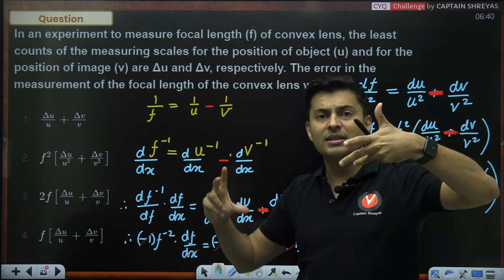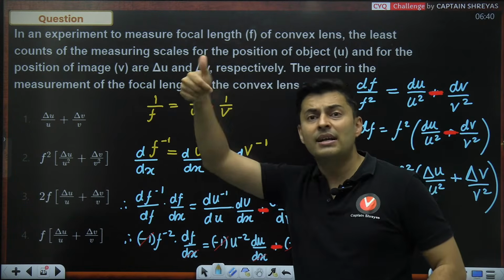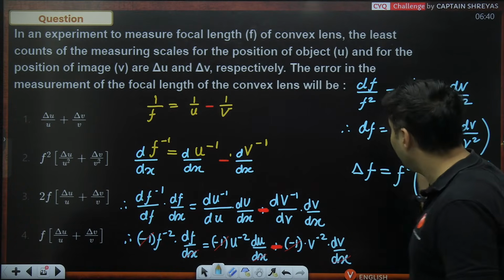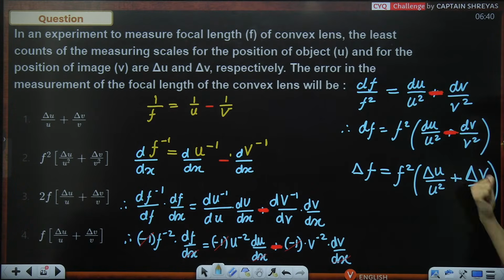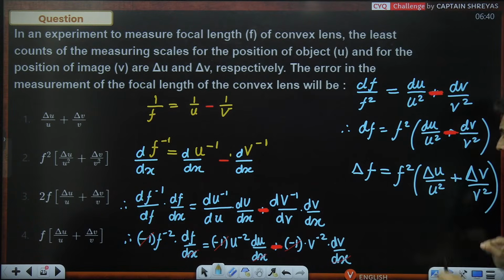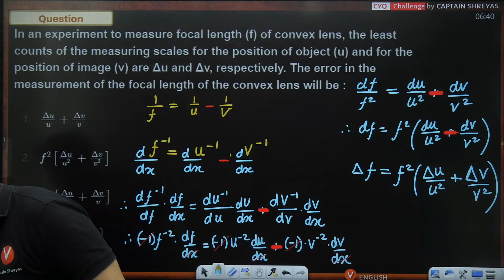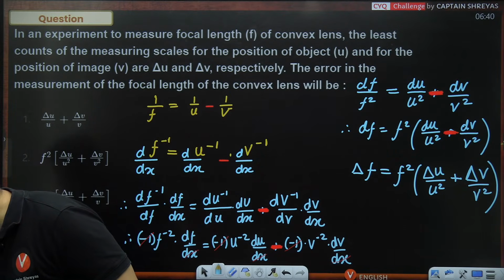One is large, one is small; all the options are there. And when such things happen, you have to consider, maybe delta u is positive, delta v is negative. Delta u is positive, delta v is positive. Delta u is negative, delta v is negative. So when will you get the maximum magnitude of it? When you take the absolute value here, and you put a plus here. So that's when the error will become maximum. Are you getting this point? Yeah.